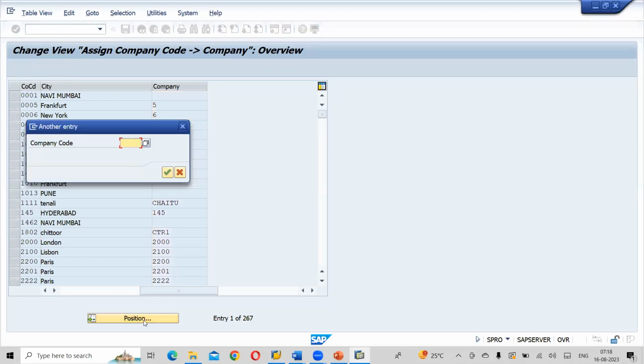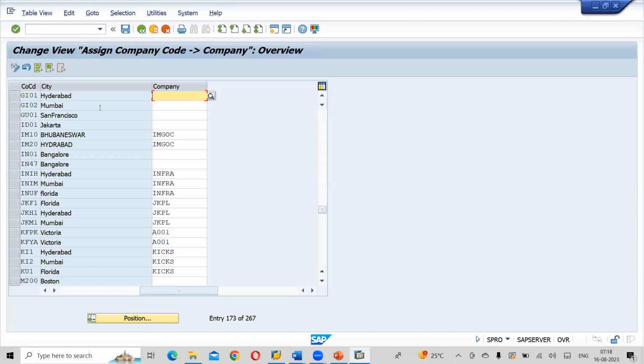What is my company code? First company code. GI01, right? GI01. So give your company code GI01. So you can see here all my company codes: GI01, GI02, GU01.